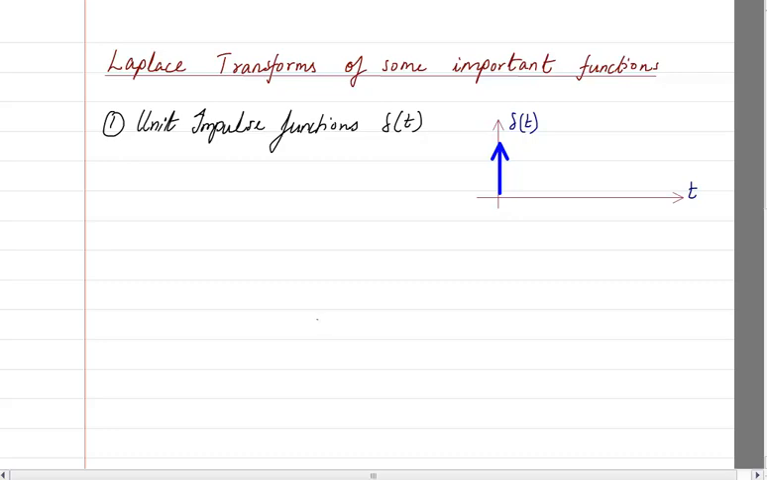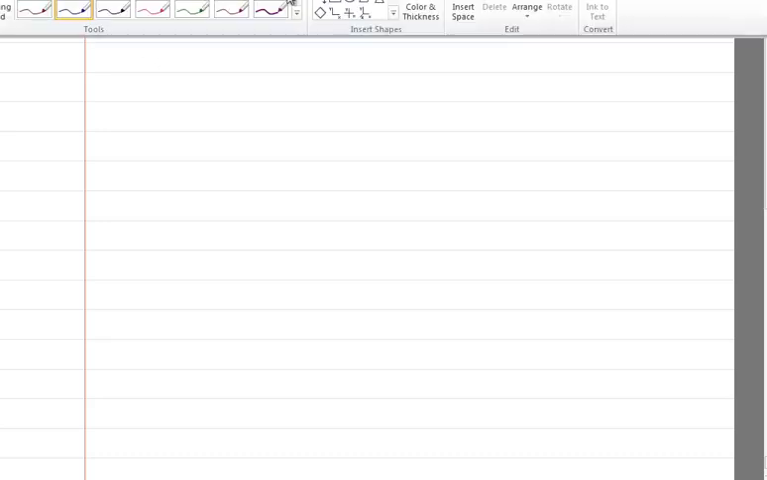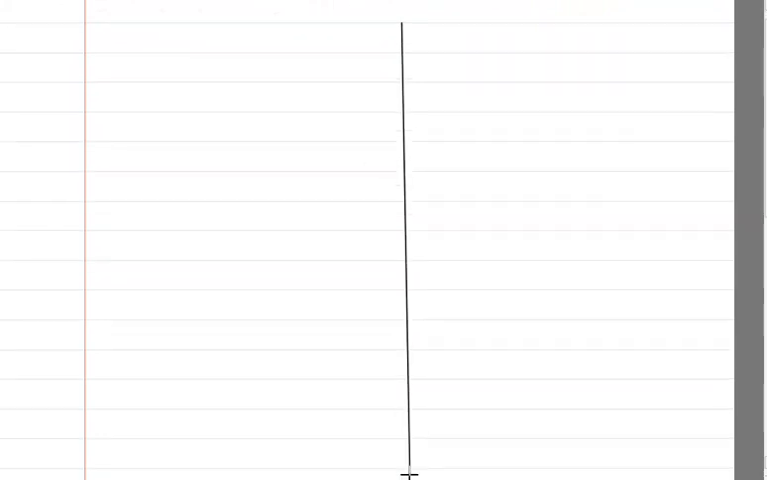Hello students, let us look at the Laplace transform of some important functions. What I want you all to do is take one page and keep it separately for writing all the results. For example, you should take a page like this and draw a line exactly in the middle.